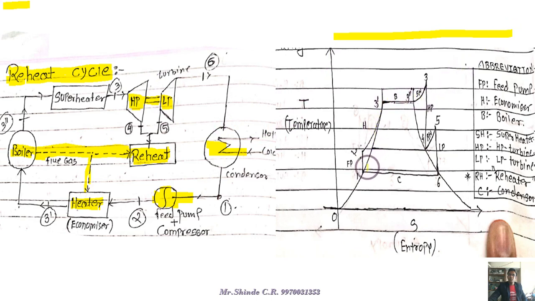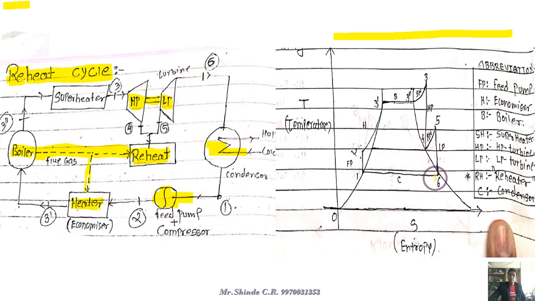In this graph, as with the previous graphs, we have already studied the T versus S for the Rankine and the Carnot vapor cycles. The area covered under the graph indicates the efficiency. A large area is nothing but high efficiency, a moderate area is moderate efficiency, and a low area of the graph indicates low efficiency.